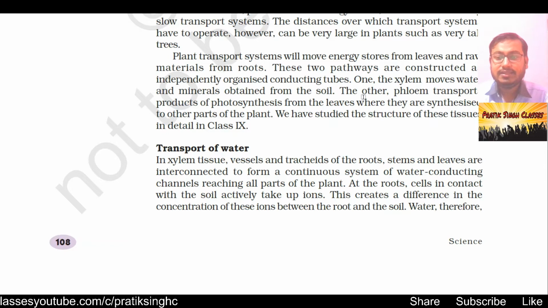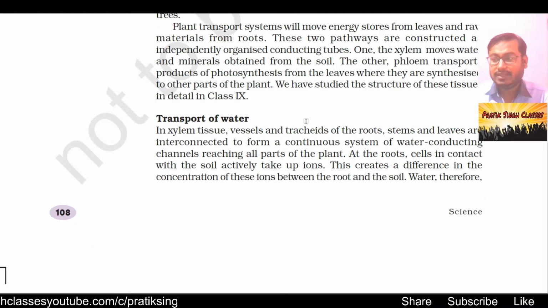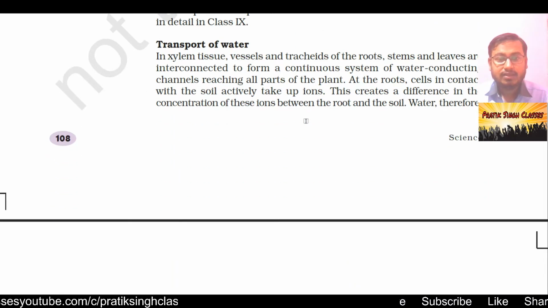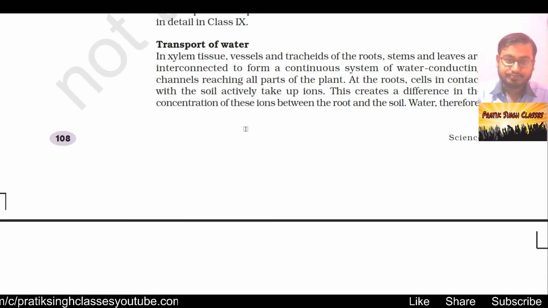The other is phloem, which transports the products of photosynthesis from the leaves, where they are synthesized, to other parts of the plant. We have studied the structures of these tissues in detail in our previous classes. Now here we will study how xylem transports water from the soil to the leaves.